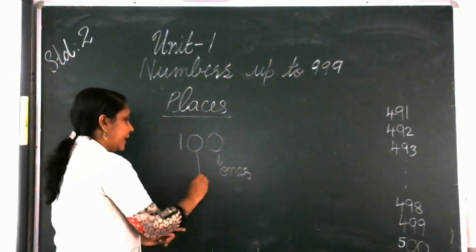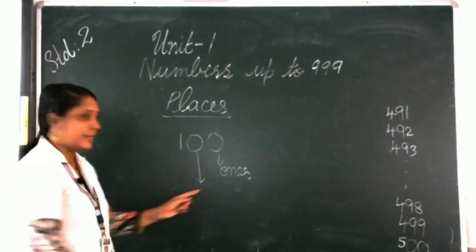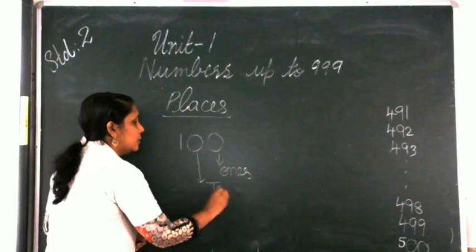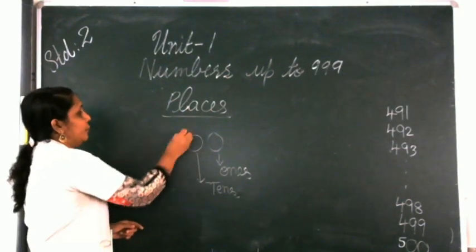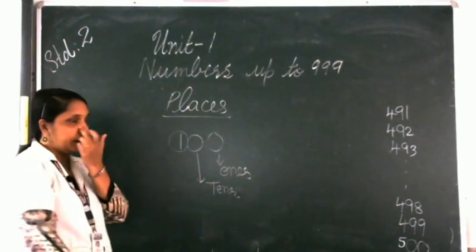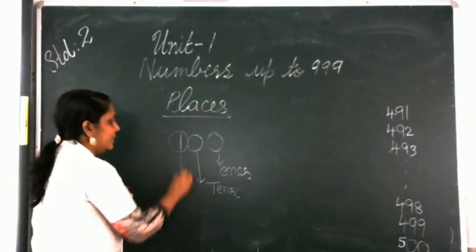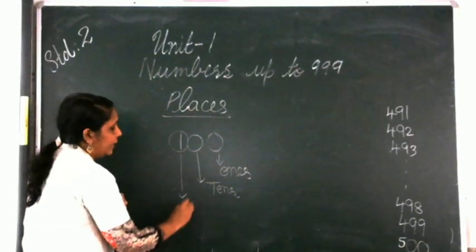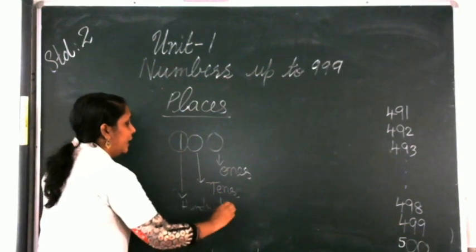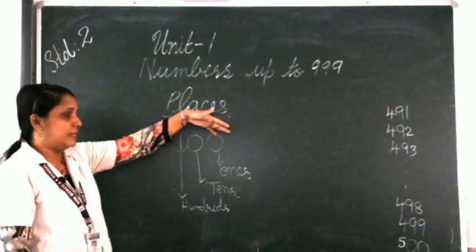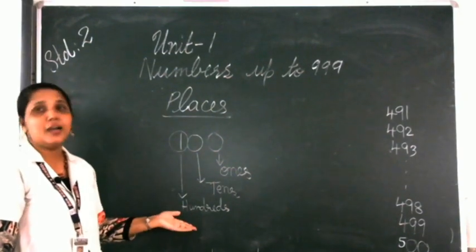And in the second place also we are having 0. Then this 0 is in which place? It is in tens place. Okay, this you already studied in first standard. Next one is a new thing for you. Next number we are having 1. That is in the third place. What is the third place? Yes, it is hundreds. Now here 1 is in the 100 place. Okay. So here first number is in ones place, second one tens, and the third number is in the 100 place.